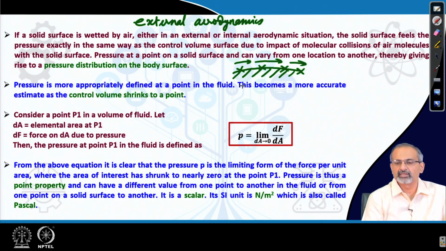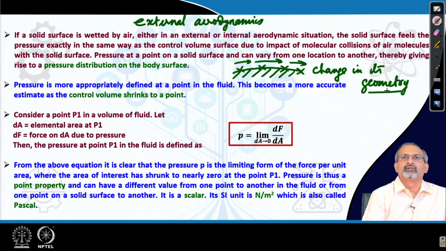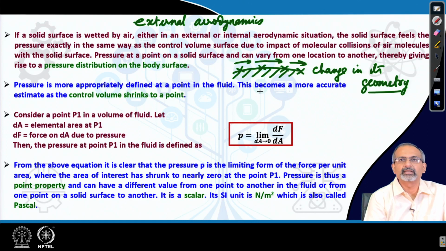One reason for the variation as you move along the body surface is the change in its geometry. So, if the surface geometry is changing as you move along the surface, then that is one of the reasons why pressure distribution can change on the body surface. So, in general it is a function of the location.